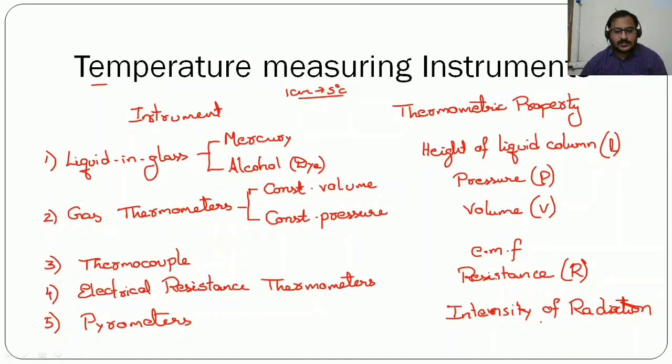So based on the intensity of radiation, I or J you can call, so based on this we will be able to measure the temperatures. So these pyrometers are of different types, like optical pyrometers we can come across. So these are the devices which are used for measuring very high temperatures.